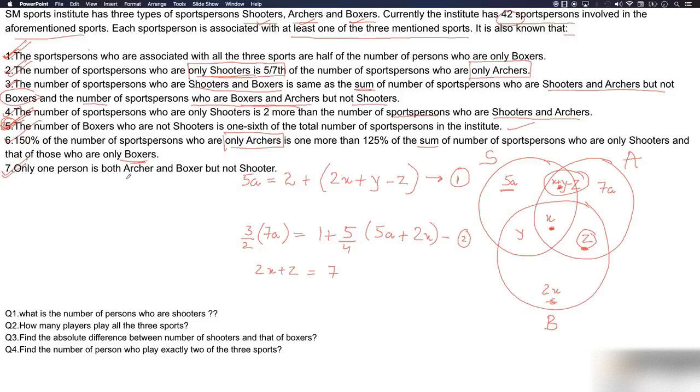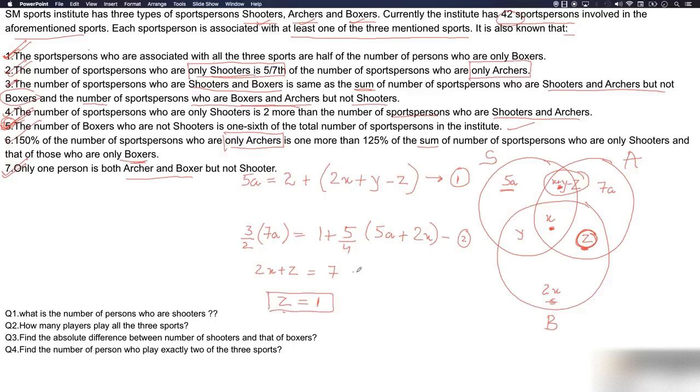Only one person is both archer and boxer but not shooters. Okay, archer and boxer but not shooters. So we are talking about z. So the value of z is given, and which is 1. We would have solved this equation if you had gone from the last statement to the first statement. That would have been easier, but of course this is also an easy one to solve. If z is 1, we got the value of z.